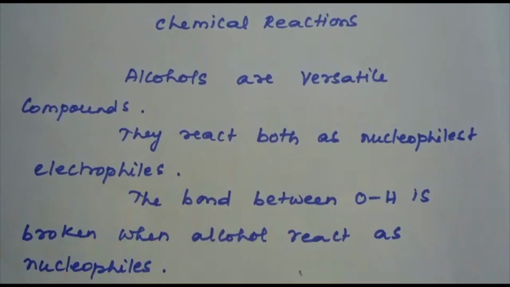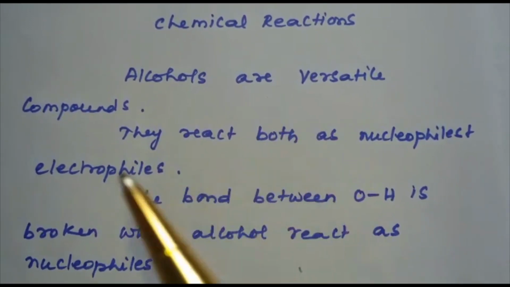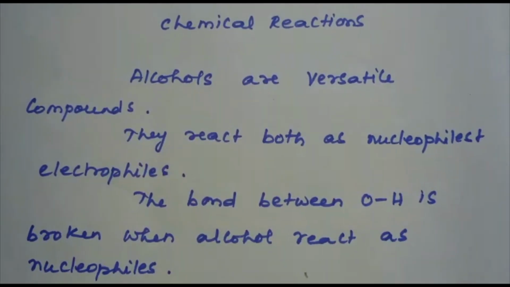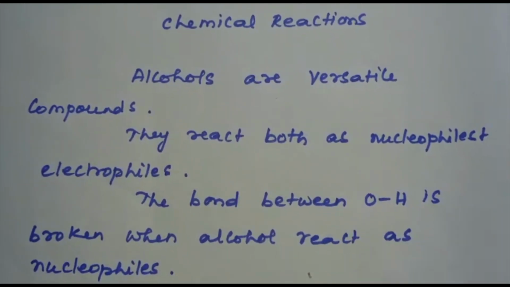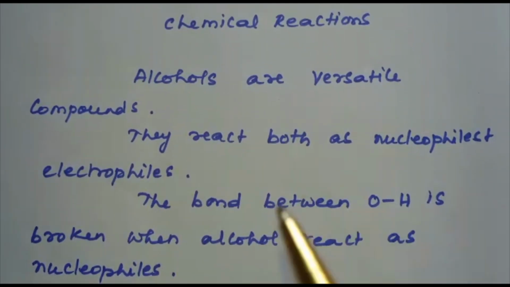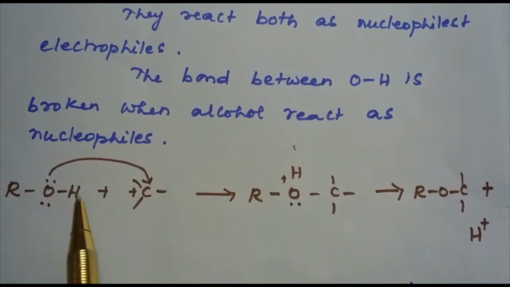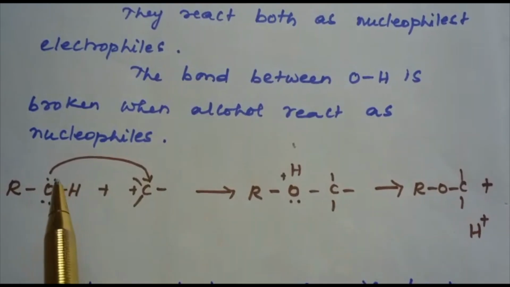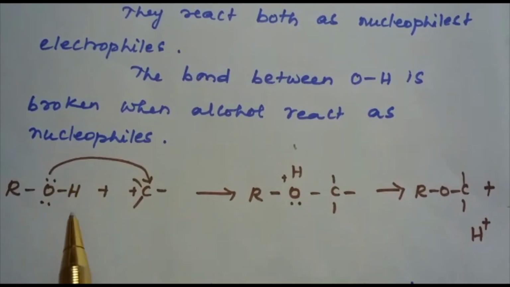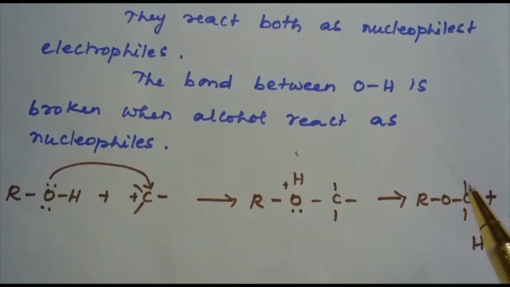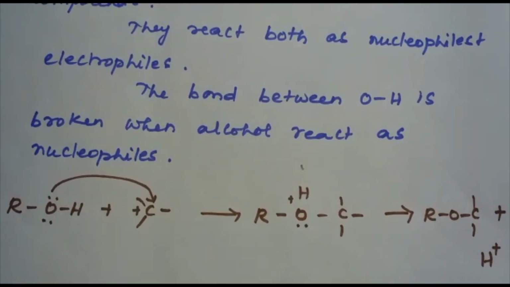What do you mean by nucleophiles and electrophiles? Nucleophiles are electron rich species. Electrophiles are electron seeking species. When the bond between O and H is broken, alcohols react as nucleophiles. When the bond between C and O is broken, alcohols react as electrophiles. Here in this case, ROH, the bond between O and H is broken. We have RO minus plus H plus. So here they act as nucleophiles.